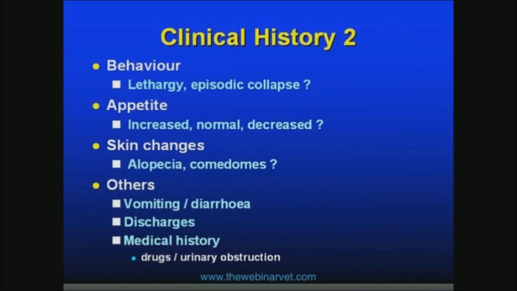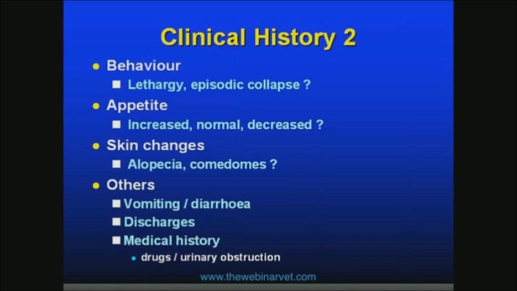Other things to consider in our patients, well, we obviously don't want to focus just on the PUPD, we need to question the owner quite closely about the behaviour of the dog. We're looking for any signs of lethargy or episodic collapse that could show us evidence of neurological disease, endocrine disease, or cardiovascular disease. Again, the appetite of the patient is important.